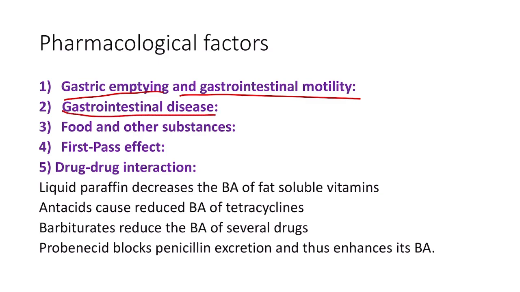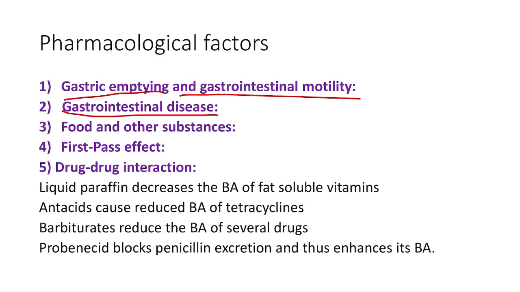Next is gastrointestinal disease. So in diseases like celiac disease, there is decreased absorption of antibiotics like amoxicillin. So this amoxicillin is being absorbed less in case of celiac disease. But on the other side, in celiac disease, there is increased absorption of other antibiotics like cephalexin, and celiac disease is not having any effect on the absorption of antibiotics like ampicillin. So some of the antibiotics in case of celiac disease will be absorbed faster, some of them will be absorbed slower, and some of them will not be affected by celiac disease.